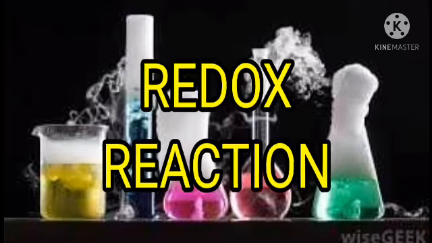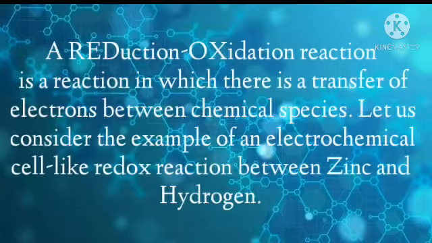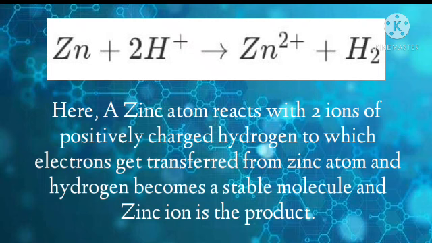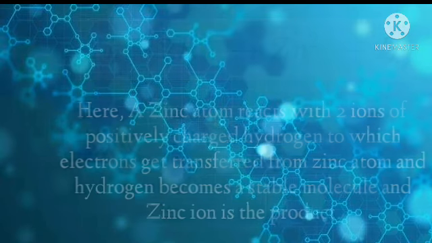Next is redox reaction. A reduction oxidation reaction is a reaction in which there is a transfer of electrons between chemical species. Let us consider the example of an electrochemical cell-like redox reaction between zinc and hydrogen. Here, a zinc atom reacts with two positively charged hydrogen ions, to which electrons get transferred from the zinc atom, and hydrogen becomes a stable molecule, and zinc ion is the product.